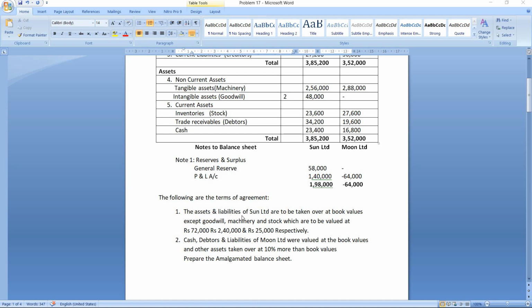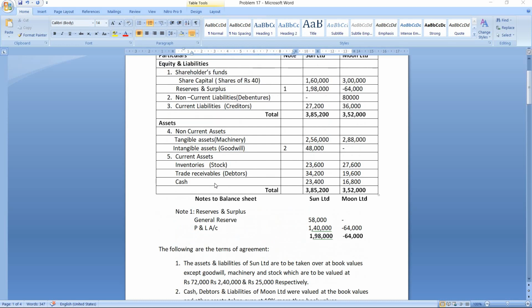The assets and liabilities of Sun Limited are to be taken over at book values except for goodwill, machinery and stock which are to be valued at 72,000, 2,40,000 and 25,000 respectively. Cash, debtors and liabilities of Moon Limited were valued at their book values and other assets are taken over at 10% more than the book values.